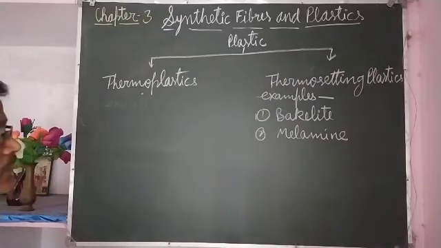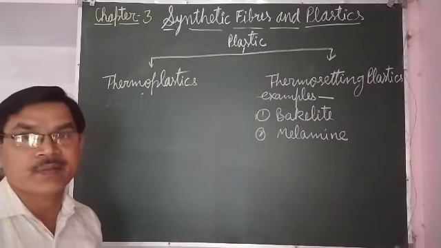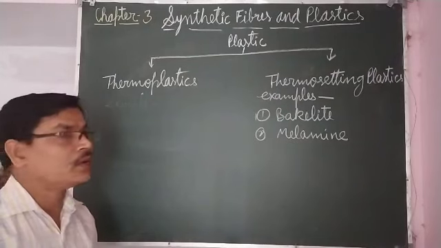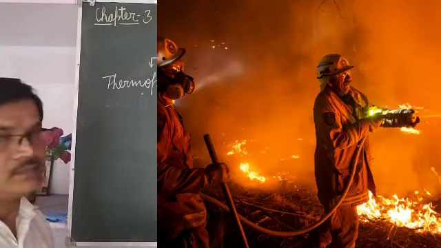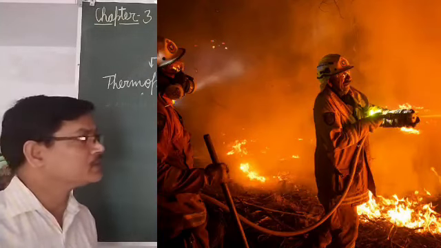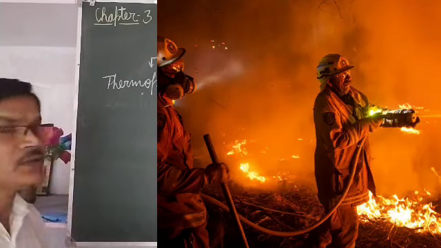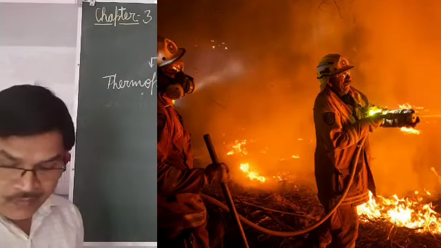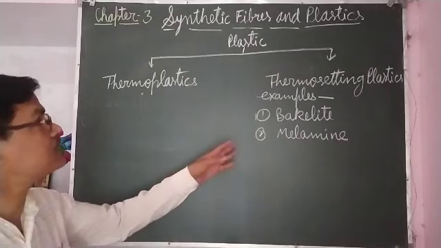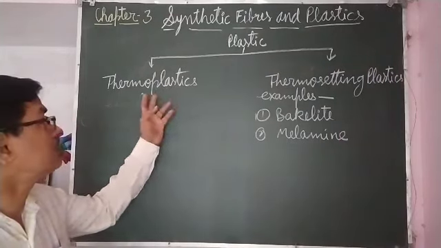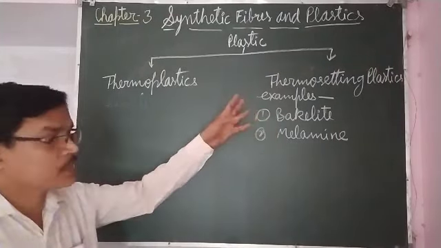Since it is fire resistant, the uniforms that firefighters wear while putting out fire are coated with melamine, because it is fire resistant and does not catch fire. So melamine is used for coating the uniforms of firefighters. So these are the various examples of thermoplastics and thermosetting plastics.